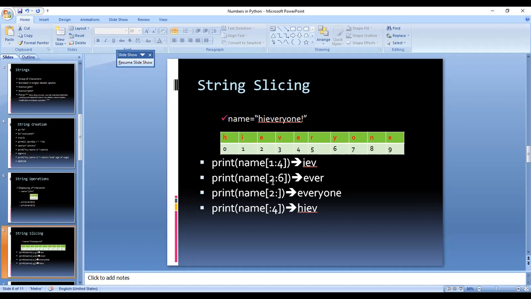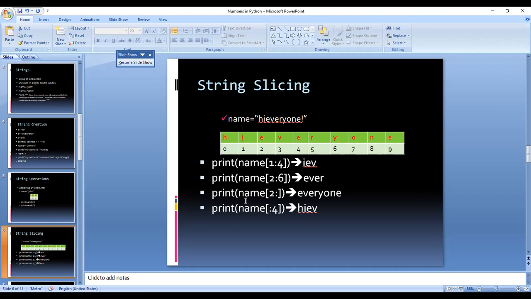Okay. For example, print from index 2 till the sixth character. The sixth character will not be included, but whatever is present at the fifth position will be included. So what is present at index number 2? E, V, E, until 5. Till the fifth position we have R. So what is going to display? E, V, E, R will be displayed.